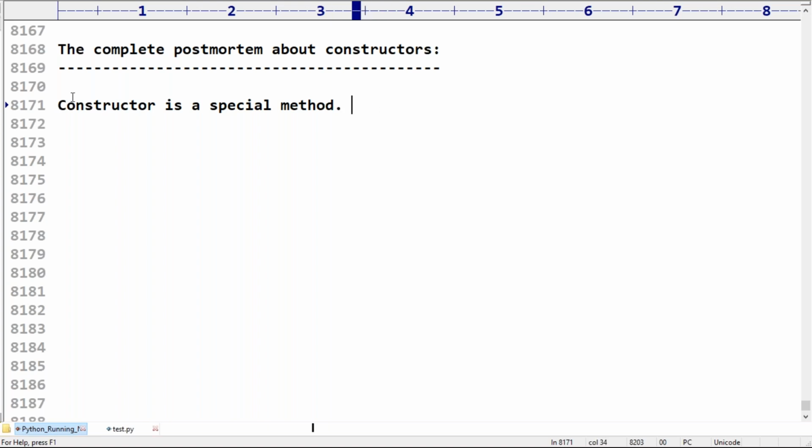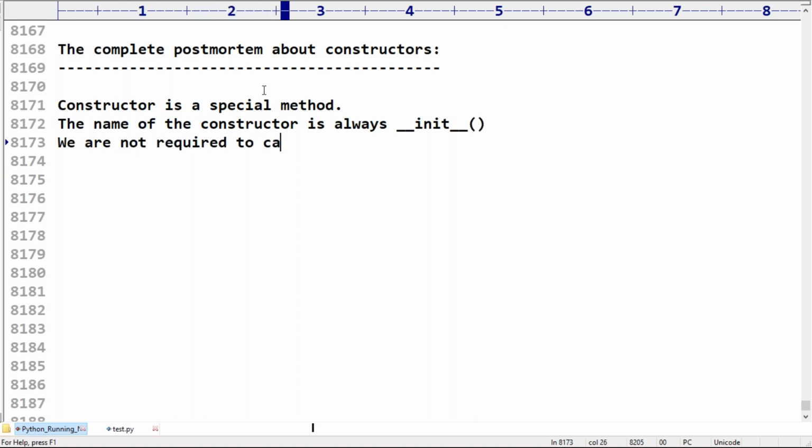The name of the constructor is always, remember this one, underscore underscore init underscore underscore, compulsory friends. Next, is it required to call the constructor explicitly? Yes friends, is it required? No, we are not required.